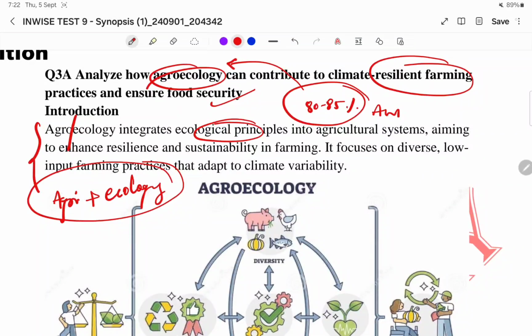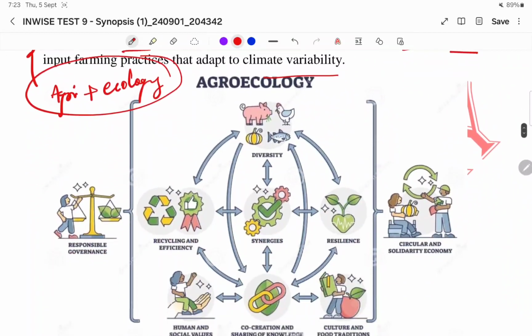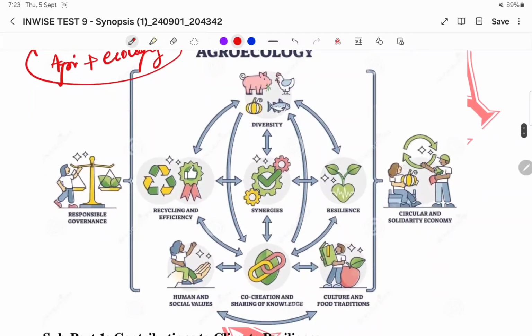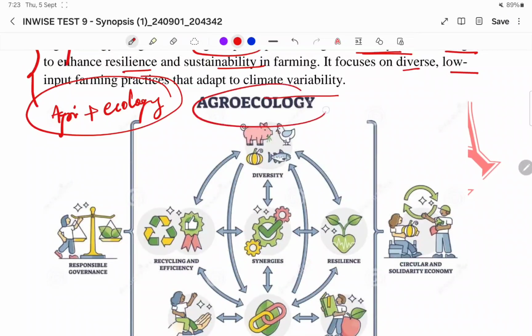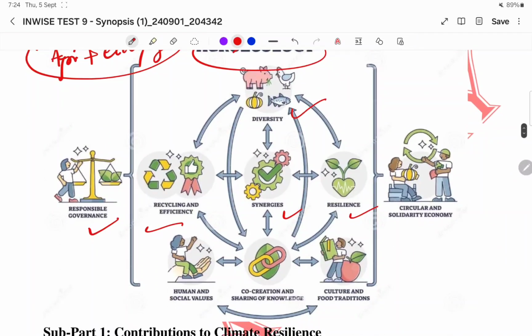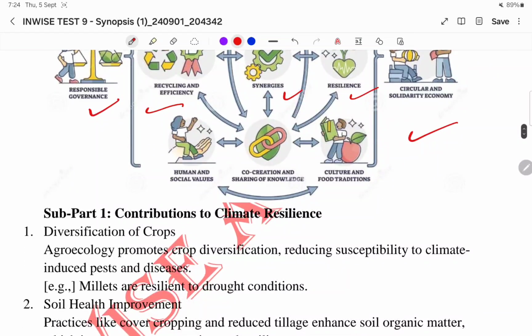Right? Okay. Next move on to the answer. So ecological principles that agricultural systems aiming to enhance resilience and sustainability in farming. It focuses on diverse, low input farming practices that adapt to climate variability. So agroecology, what are the factors? Diversity, synergies, resilience, recycling and efficiency, responsible governance. These are the factors involved in agroecology. So same things we can study below.